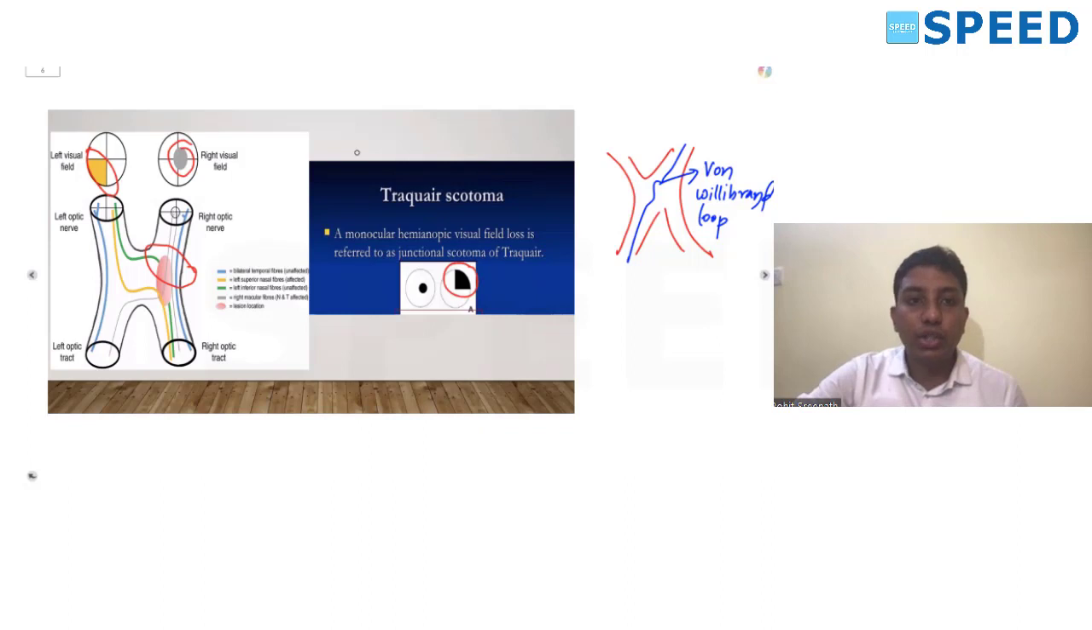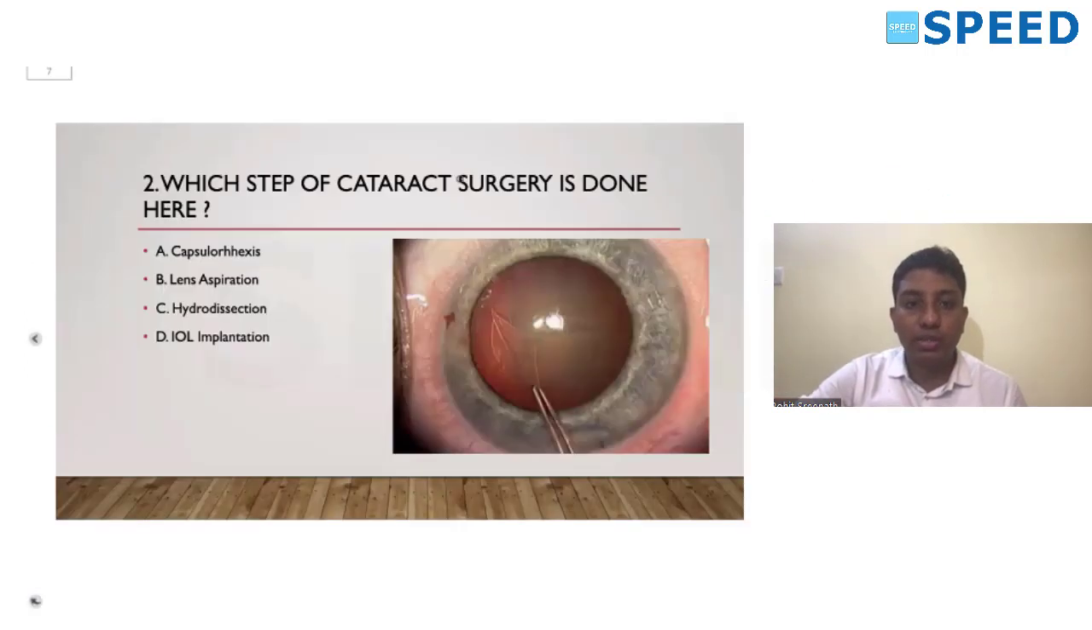This again they can ask you. So you should know about the von Willebrand loop. You should know about the junctional scotoma. You should also know about the crossing over of the fibers.